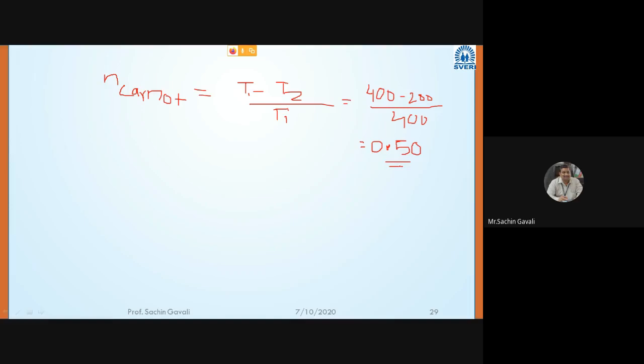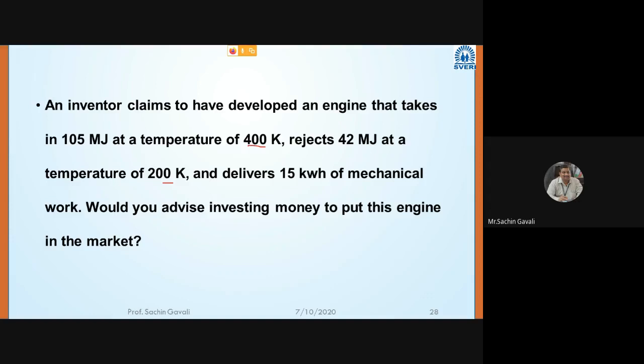Now what the inventor has given is that from this 400 Kelvin, it is taking 105 megajoule and rejecting 42 megajoule, and delivers 15 kilowatt hour of mechanical work. So what is the formula to calculate the efficiency? It is equal to the work transferred.